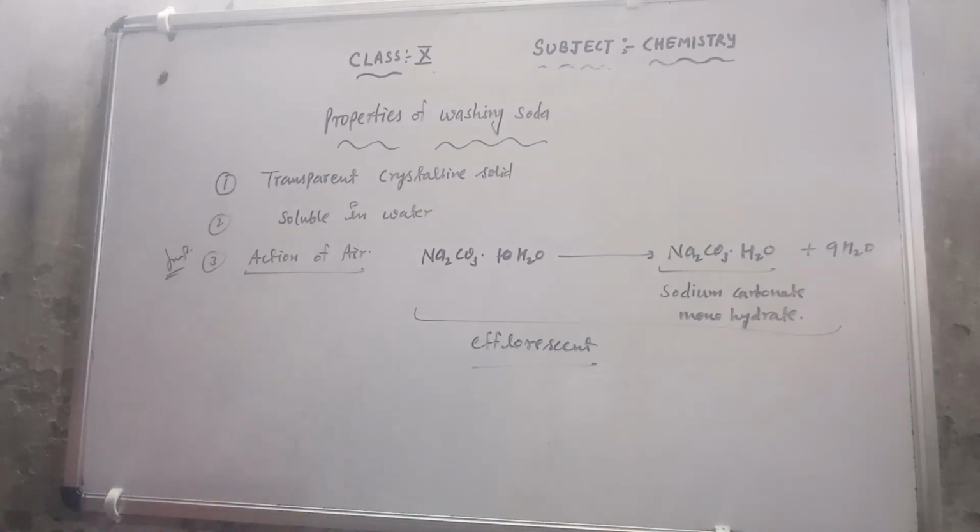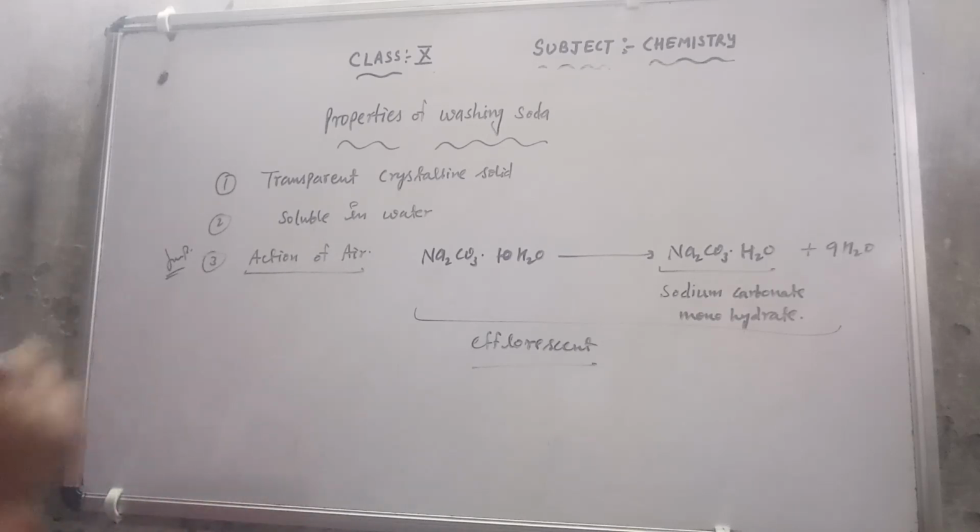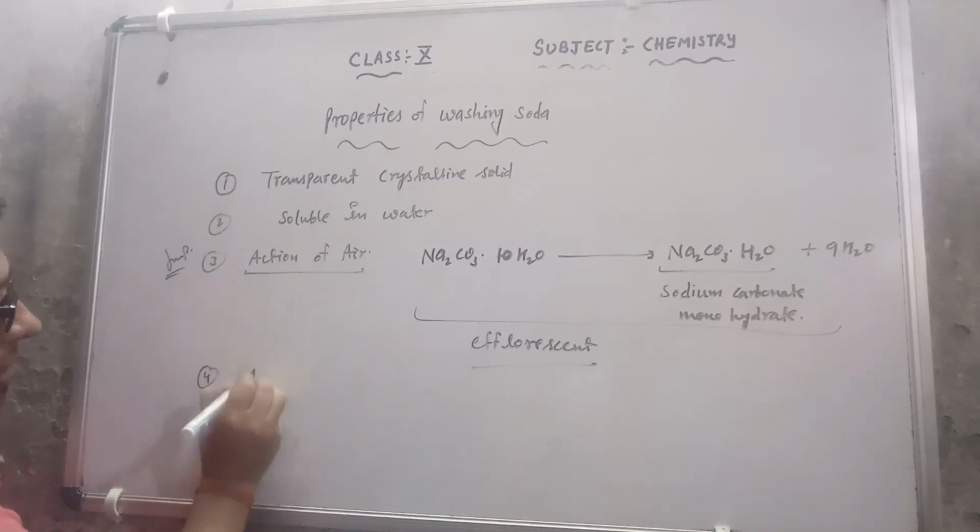After the action of air, the next is the action of heat. This is also important. Fourth is the action of heat.